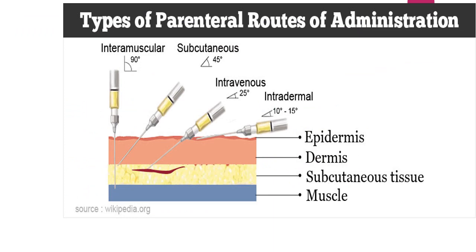Now the types of parenteral route: intramuscular injection, subcutaneous injection, intravenous injection, intradermal injection. These are the most common parenteral routes. And now in third year you people will go to the ward. In intramuscular injection, an angle of 90 degrees will be formed by the needle and the patient. In the subcutaneous injection, an angle of 45 degrees will be made. Intravenous injection, an angle of 25 degrees will be made, and intradermal injection, an angle of 10 to 15 degrees will be made.